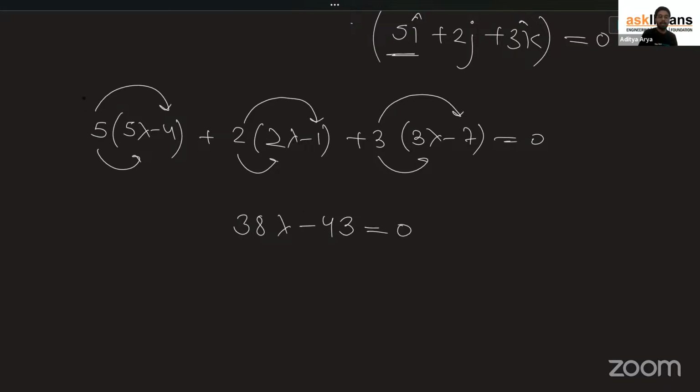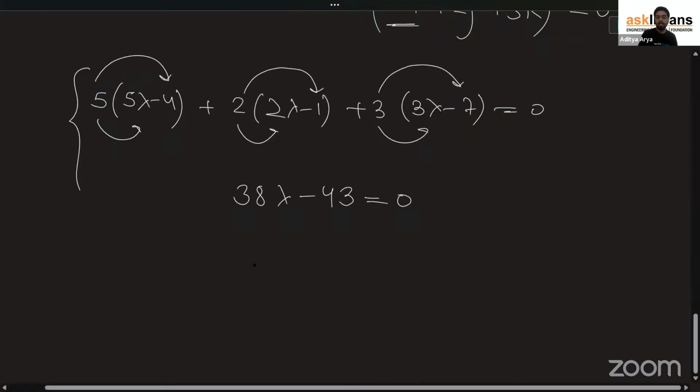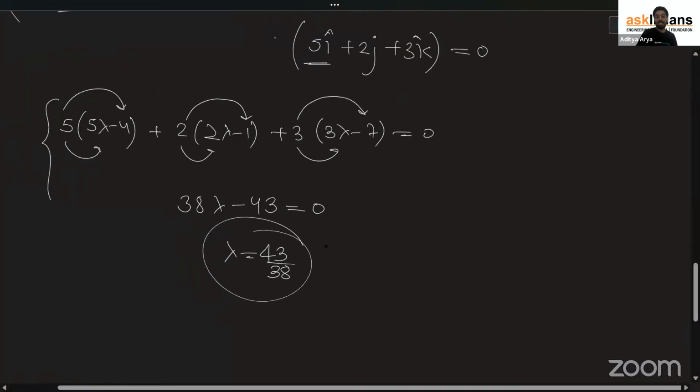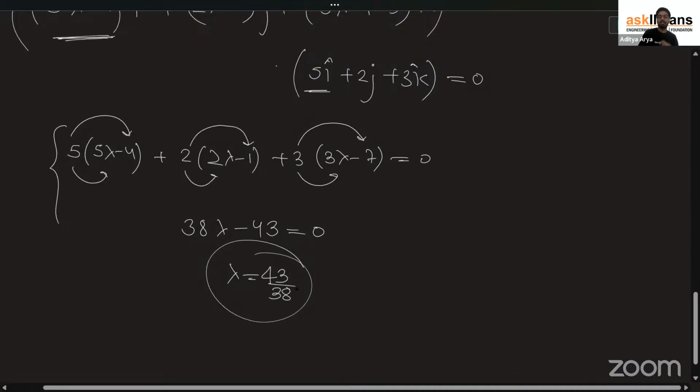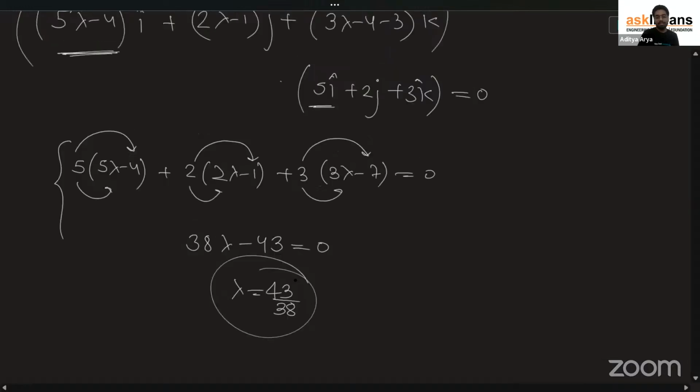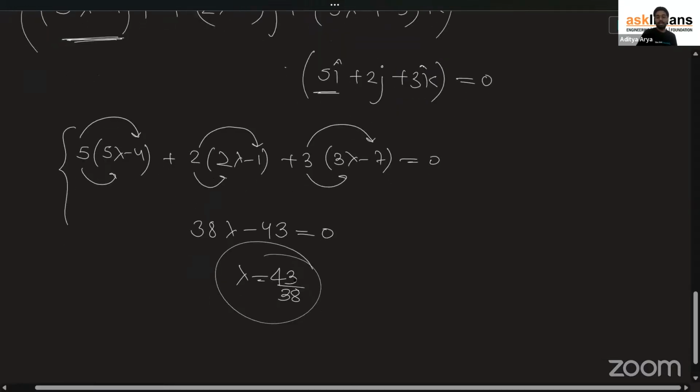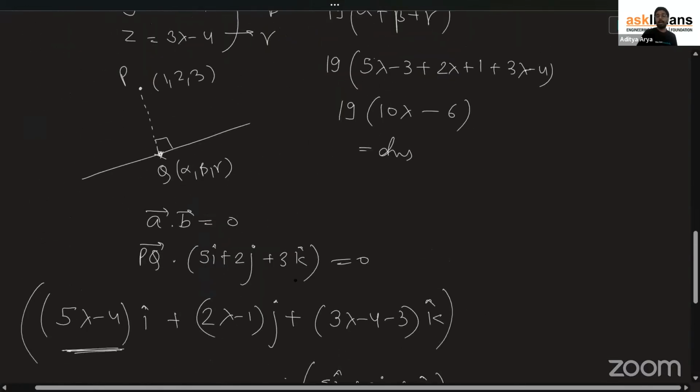Now you can do it by yourself. This is just the calculation part. Now we have got the value 43 by 8, 43 by 38, sorry. See, these kinds of mistakes can happen to you guys in the examination, when you're writing something and speaking something else. It can mismatch, and that's why we can have an error. Anyway, 43 by 38 is your value of lambda. Put it back over here.